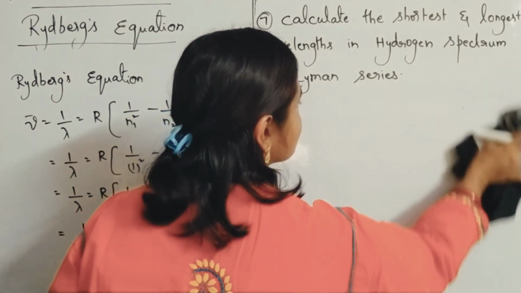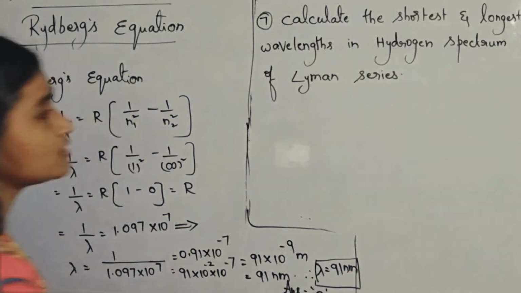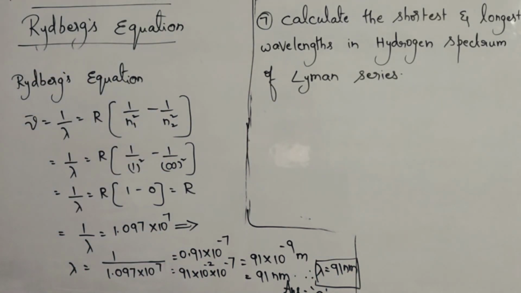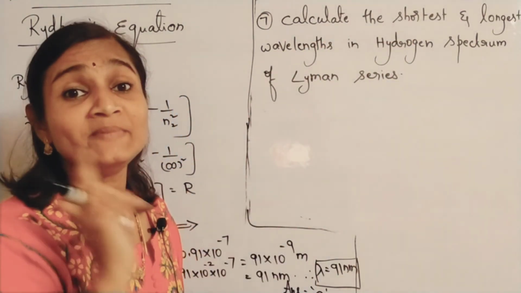It's an easy question, a theory question, not an objective one. So let us see. Lyman series means n1 how much? For Lyman series, line of shortest wavelength means series limiting line.